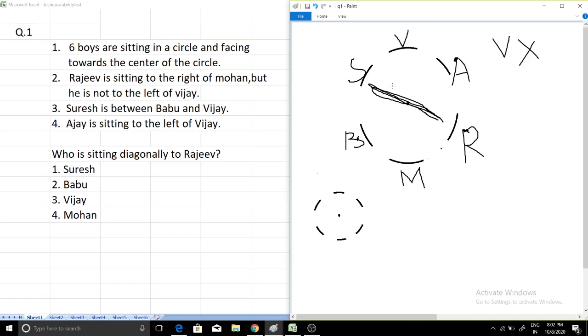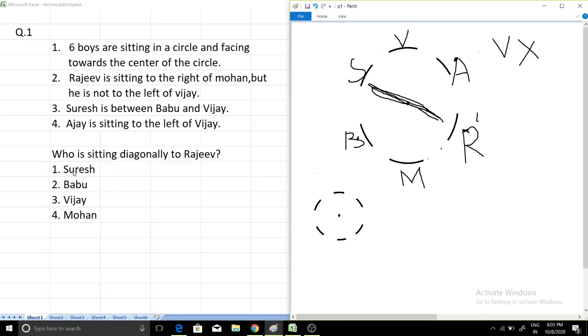Okay, this is very easy. After making the diagram, it will become very easy. Understand? So who is sitting diagonally to Rajiv? Rajiv is here. Find out where Rajiv is. So Rajiv is here, and then check his diagonal, which is Suresh. So the solution of the first question will be Suresh.